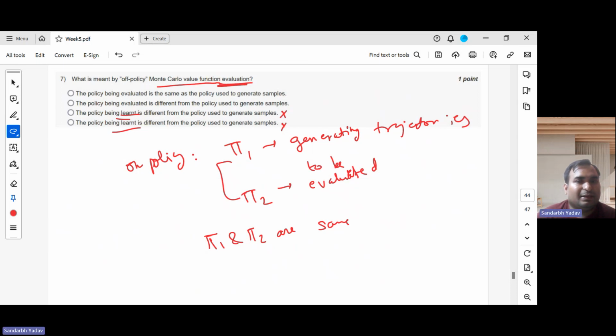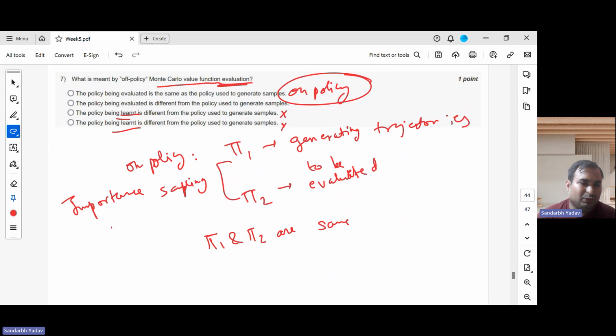So in on policy, those are the same, but in off policy, they are different. This is done using importance sampling, in which we want to take the expectation with respect to distribution P, but it's easier to sample from some distribution Q, because the CDF of P is hard to calculate.